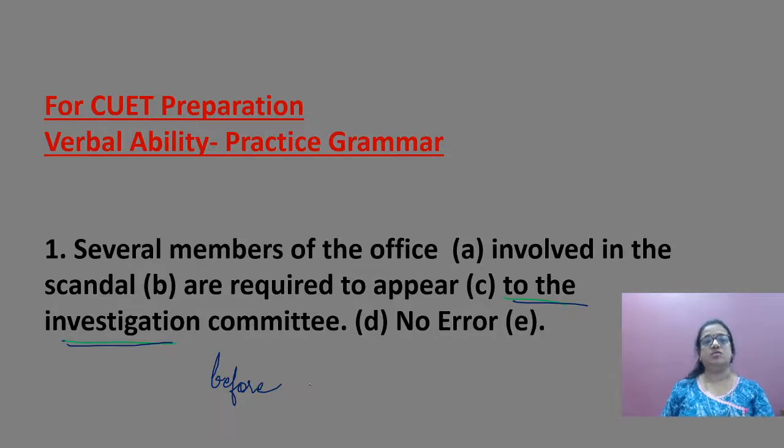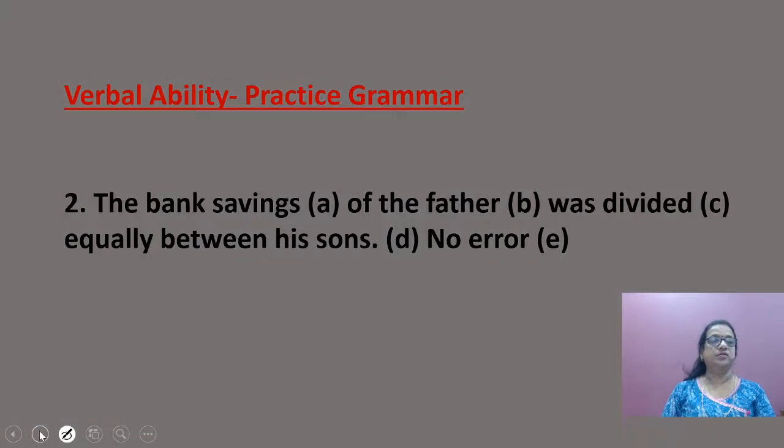So such sentences you can prepare under the verbal ability chapter for your Common University Entrance Test, Common CUET. The next sentence. The bank savings of the father was divided equally between his sons.